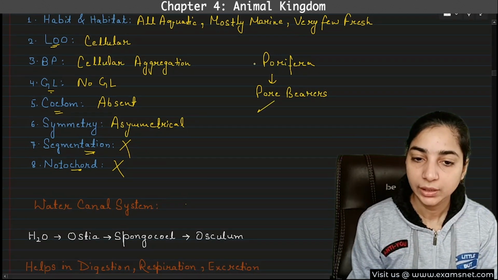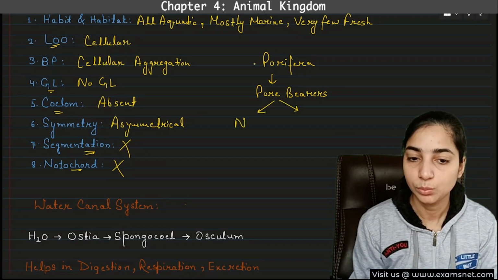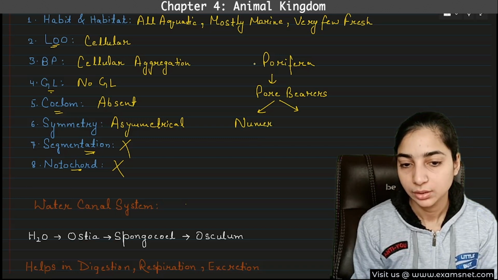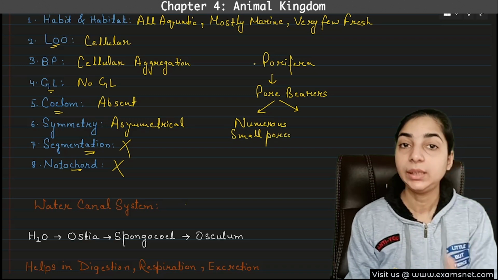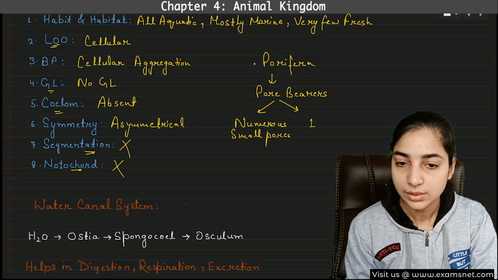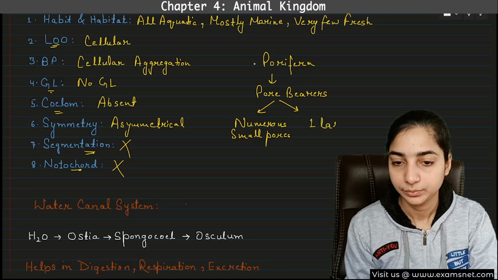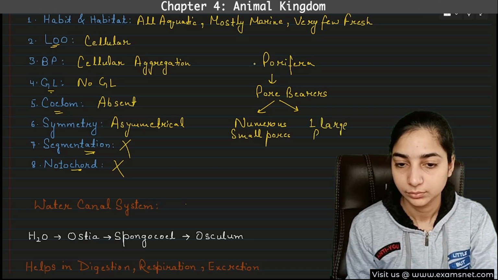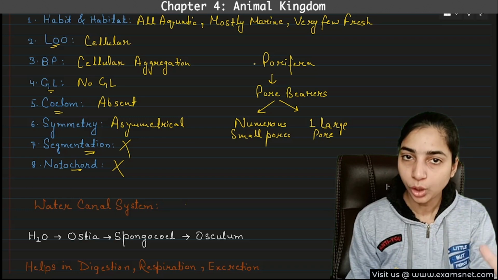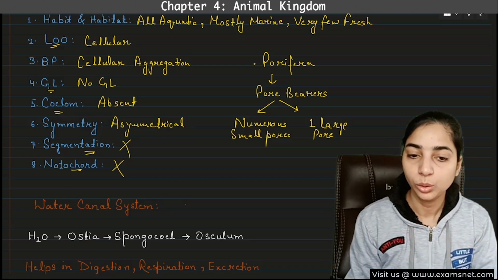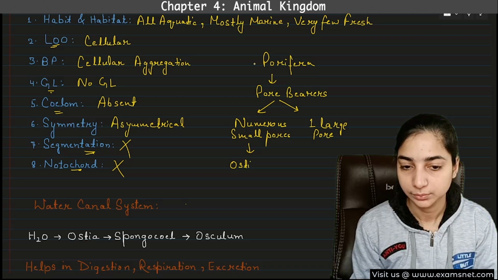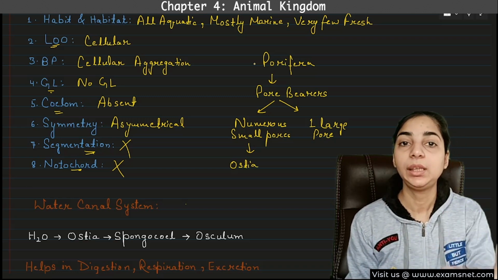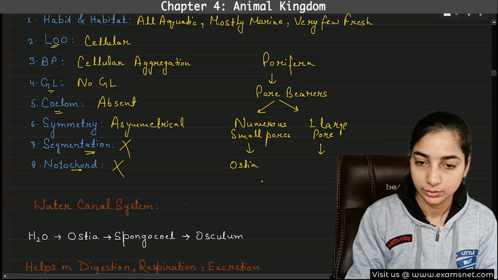So there will be different types of pores: numerous small pores, and one single large pore. Now, these small pores which are present all over the body are known as ostia, and one single large pore is known as osculum.